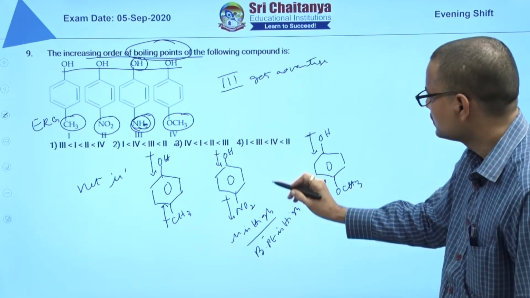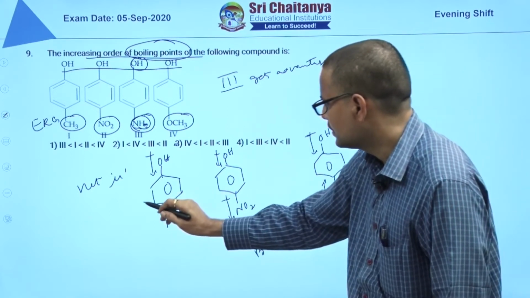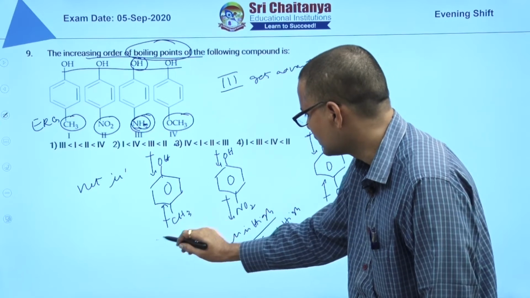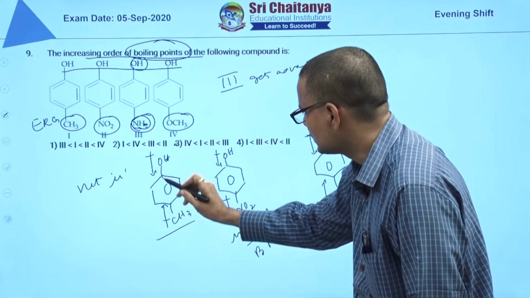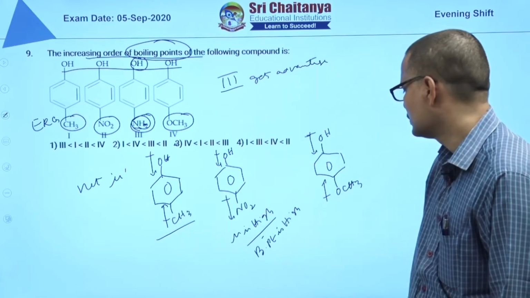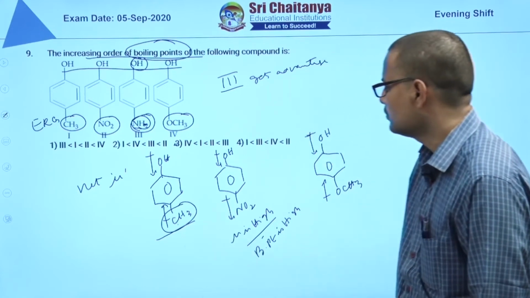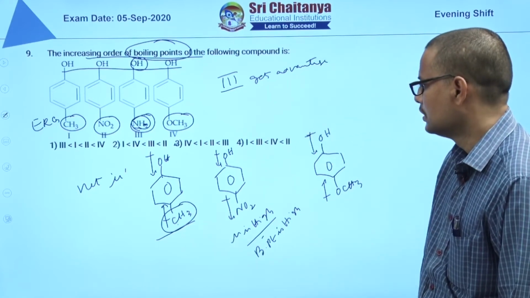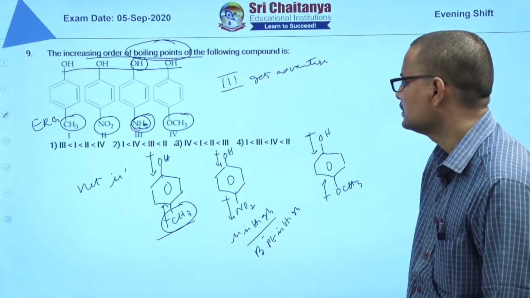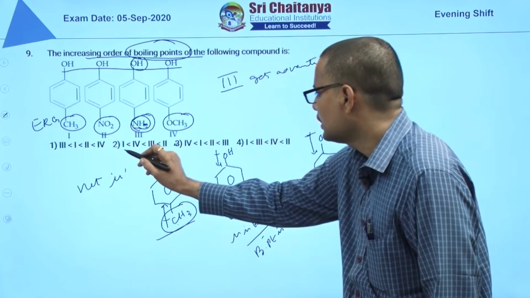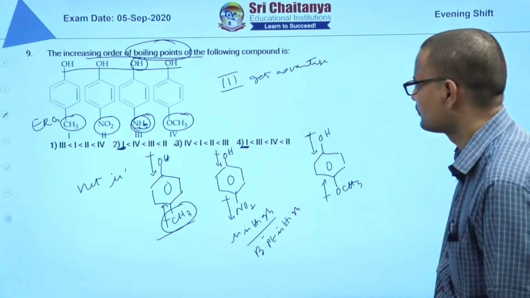So the least dipole moment is expected for this, because OH and CH3 both work in opposite directions. This is almost non-polar, which is why 1 has the least boiling point. So 1 has the least boiling point in option 2 and option 4.